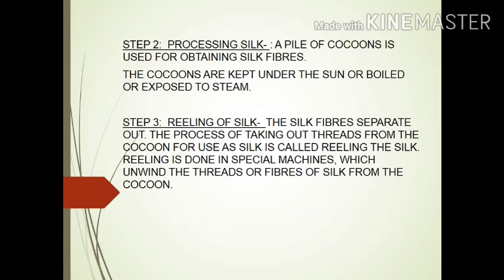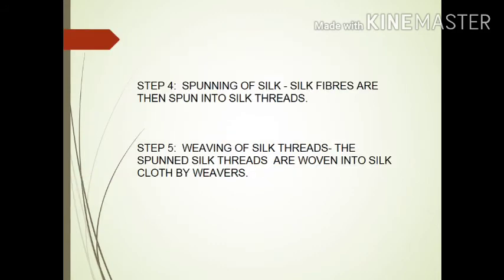Step 3. Reeling of silk. The silk fibers separate out. The process of taking out threads from the cocoon for use as silk is called reeling the silk. Step 4. Spinning of silk. Silk fibers are then spun into silk threads. Step 5. Weaving of silk threads. The spun silk threads are woven into silk cloth by weavers.